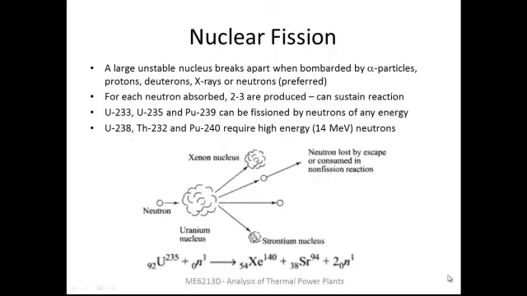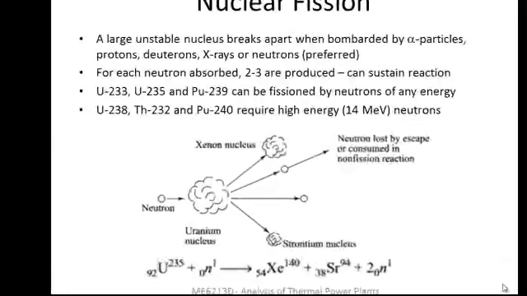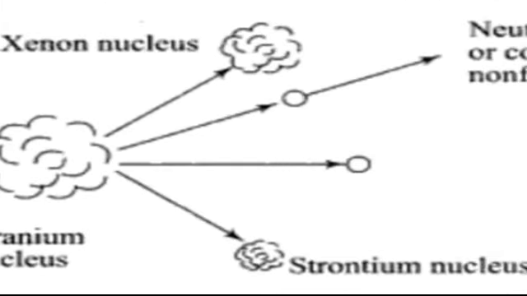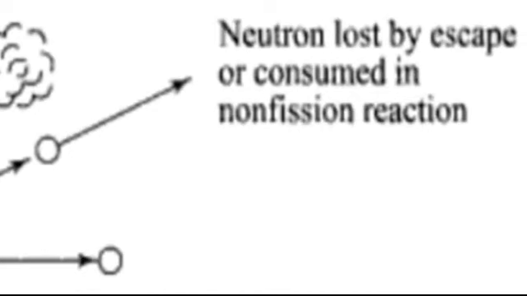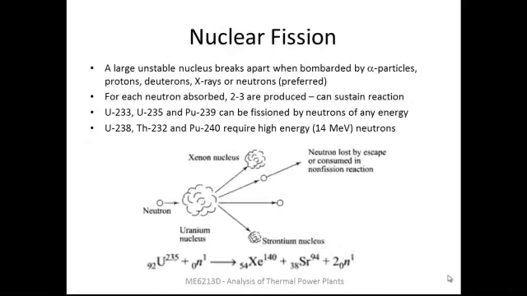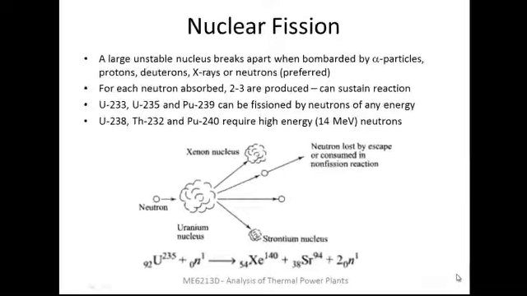We can see a schematic and a representation of the fission reaction below. There is a neutron which strikes a uranium nucleus and it forms two daughter nuclei, namely xenon and strontium. We can see there are two extra neutrons produced during this reaction. So it is indicated that this neutron may either be lost by a leakage mechanism or it could be consumed in later reactions. The reaction is expressed in a form like this.